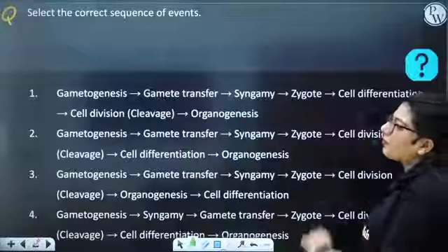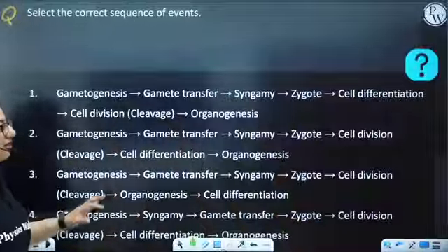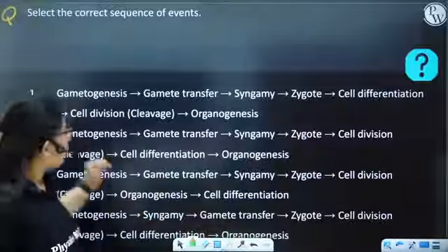Select the correct sequence of events. Okay, so now tell me the different events. That's the first topic of this chapter.